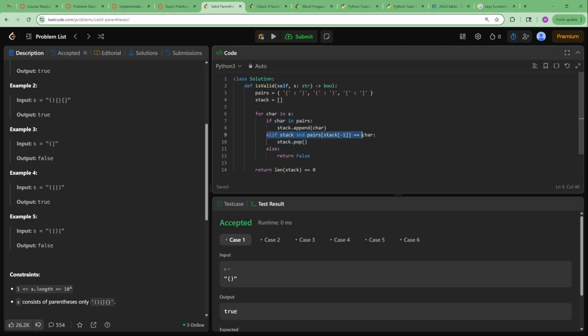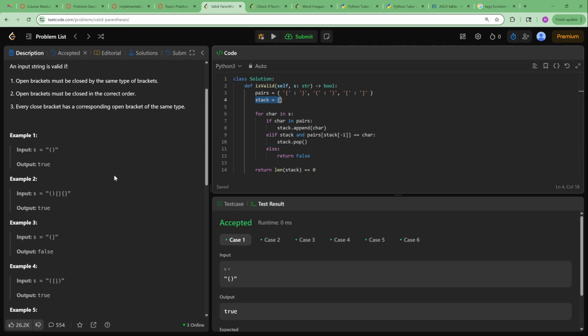Once we don't have an opening bracket, we're going to check if the stack exists. If the stack does exist, that means there is a character inside of it, so we found an opening bracket. If we start off with a closing bracket, we automatically know it's false, because if you have a closing bracket at the start, there's nothing to open it. If it fails this condition, it'll take us immediately down here and return false.